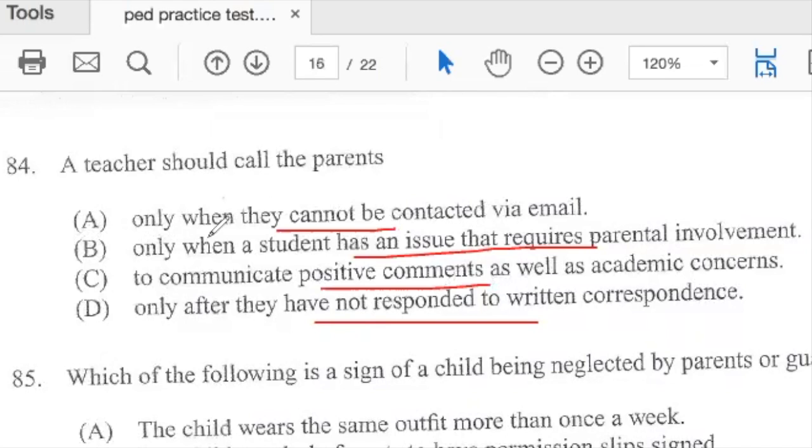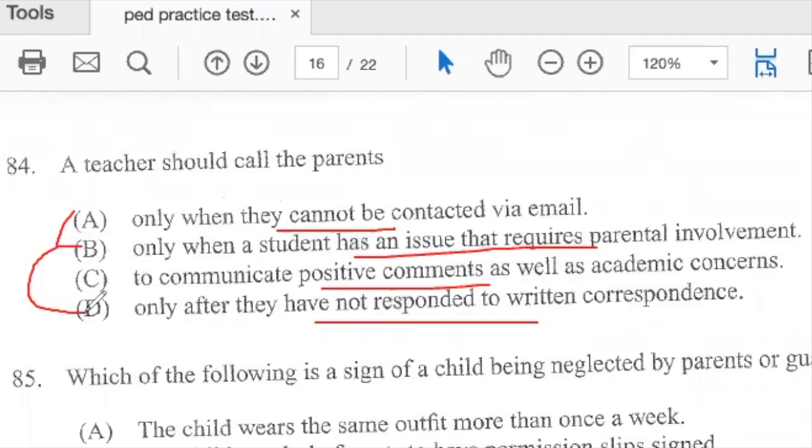Okay. All right, so cannot be contacted. Issue that requires. Wow. Positive comments, have not responded. So right in my mind, I'm like, can't, issue, not responded. Well, those are all negative, right? Right. C is positive. C has to do with giving comments. So right there, it's telling me that something is not happening here. There's a problem here, right? Gotcha. So if the question has to do with a problem, or how to fix a problem, when to deal with a problem, then it's got to be those 3 choices.